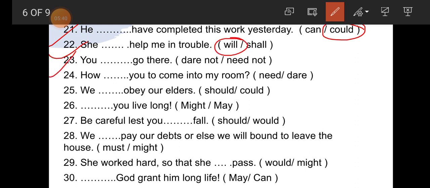Now number 23. You dash go there. So you need not go there. There is no need to go there. So you need not go there. Number 24. How dash you to come into my room. So students, here dare not, dare. How dare you come into my room is the correct answer.